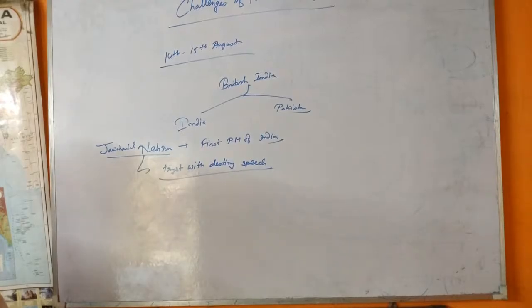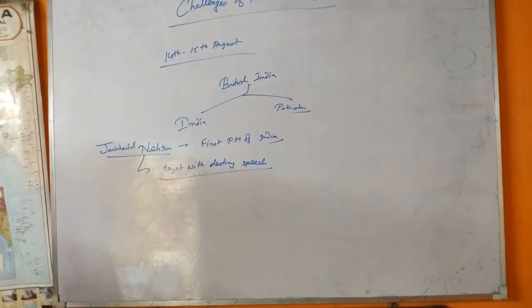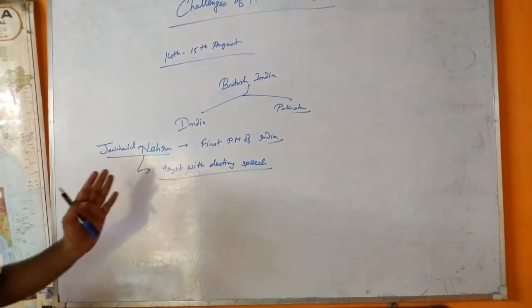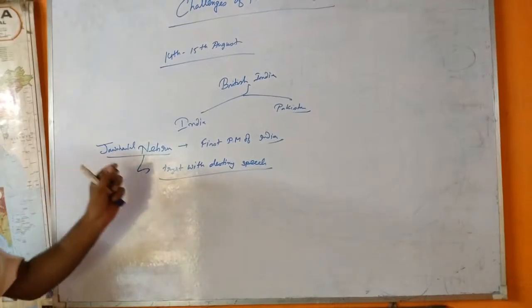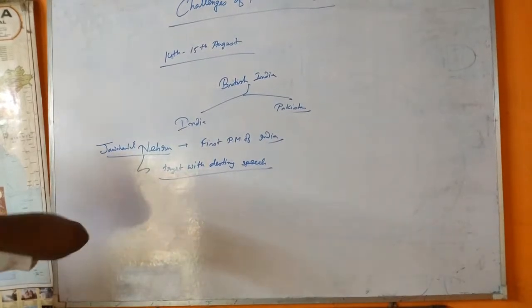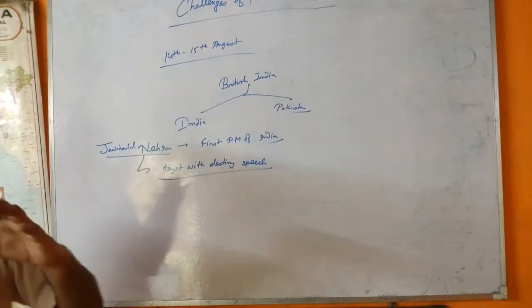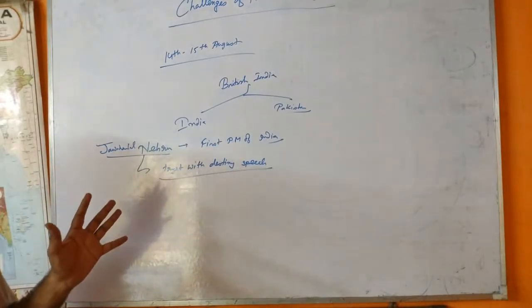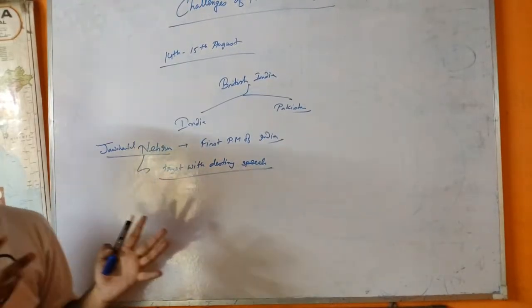That means this time it basically said that this word means that Nehru clearly said that this is our Tryst with Destiny speech. This is our... that means we are waiting for this moment. What actually did they try to say? They said we are actually waiting for this moment.